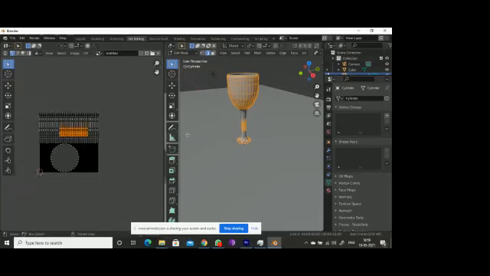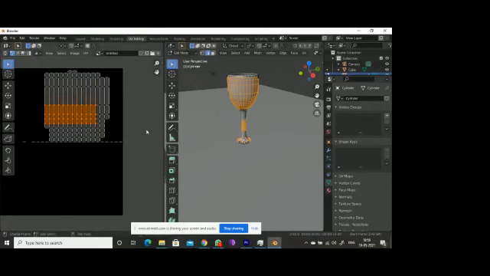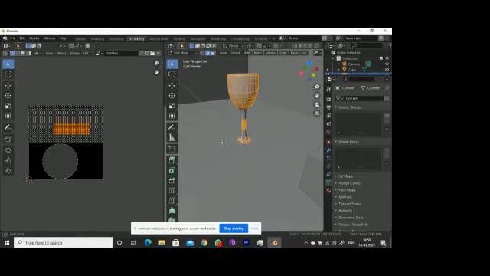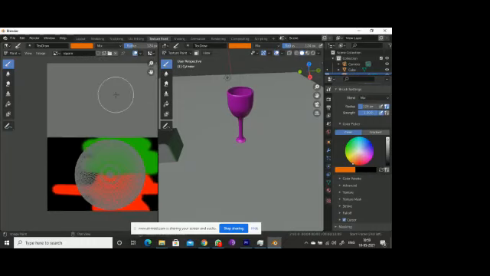So I have saved this one. Okay, so if I go for the area you select, it will come. If I press A, it will come. So go for texture paint. So here you can see these polygons you are able to see, right?